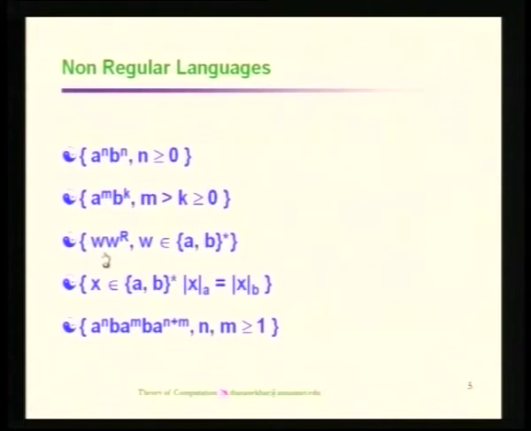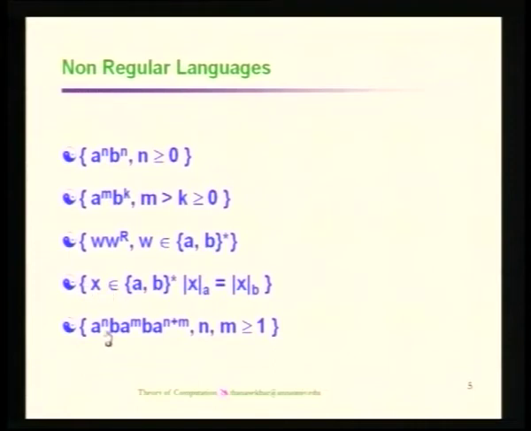We recognize the first part of the string, and then we have to recognize w reverse, which means exactly the reverse of the first part. Once again it requires remembering, or we have to store the string w in some memory, so that we will be able to verify whether the second part of the string is exactly the reverse of it or not. And the fourth one is x, where the condition is that the number of A's and the number of B's in the string must be the same. So, equal number of A's and B's, but not in the same order; it could be in any order.